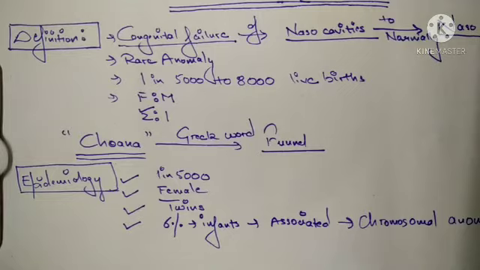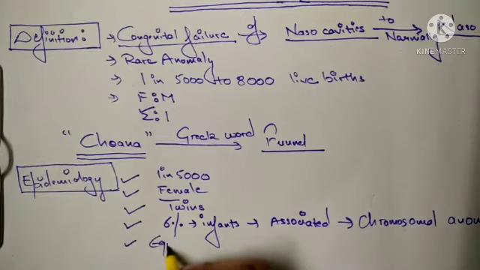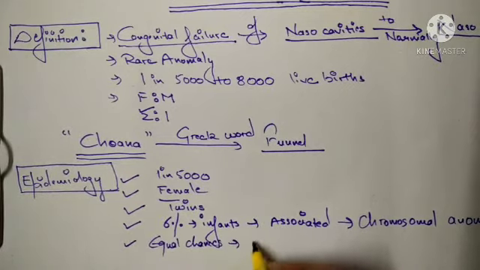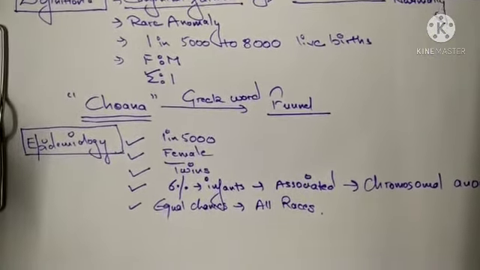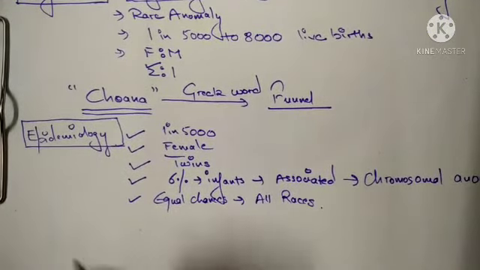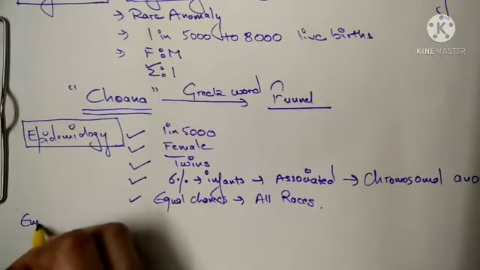Now next, choanal atresia occurs with equal frequency in people of all races. So it is not discriminating. All races get this equally. Equal chances in all races. I hope till here it is clear to you. Now let me start with the embryogenesis.